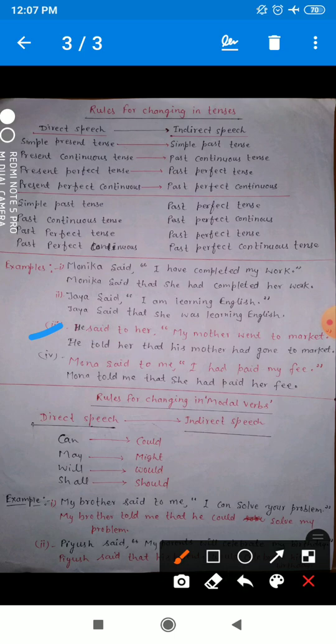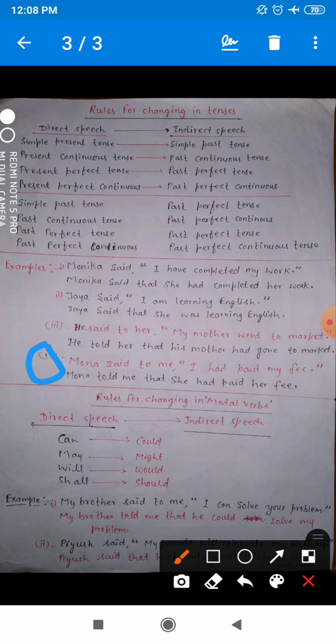She told her that my, that is the first person, so it will change according to the subject he, and my is a possessive case, so it will change into his. So his mother had. Now see, went is the second form, and the second form is used in simple past tense, so simple past tense will change into past perfect tense. So had gone, that is the past perfect tense. Okay, had gone to market.